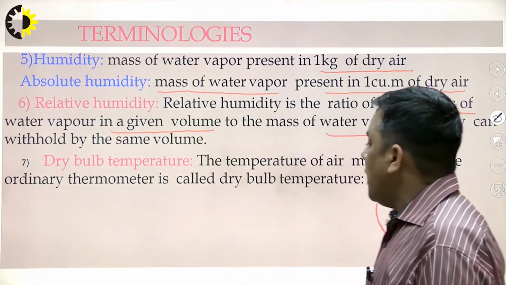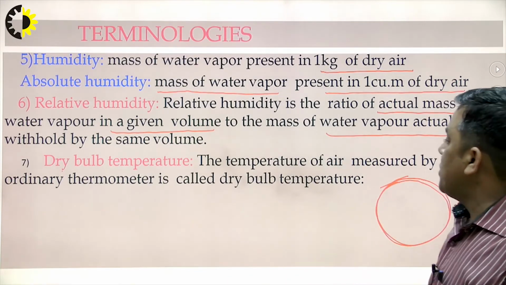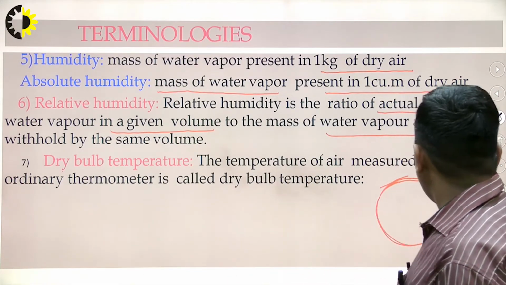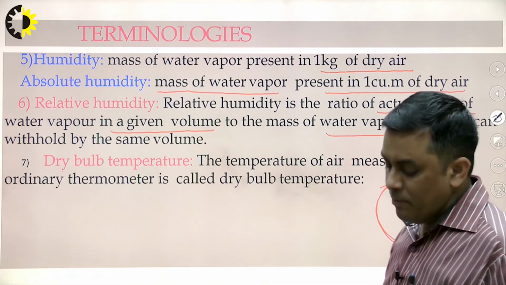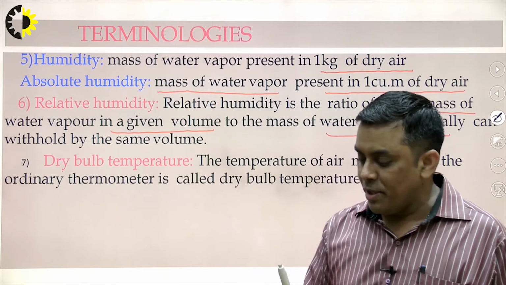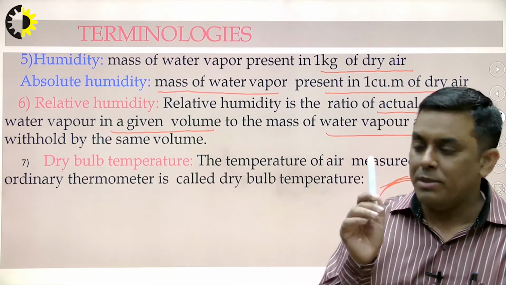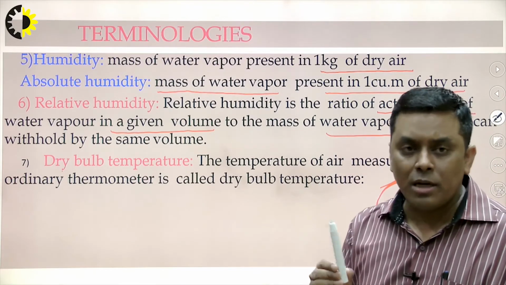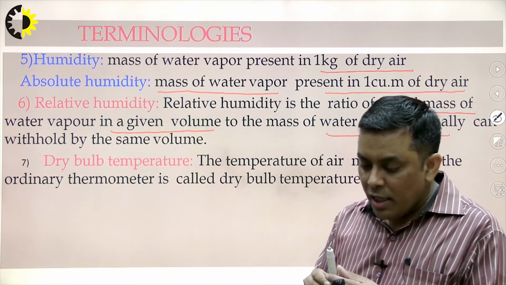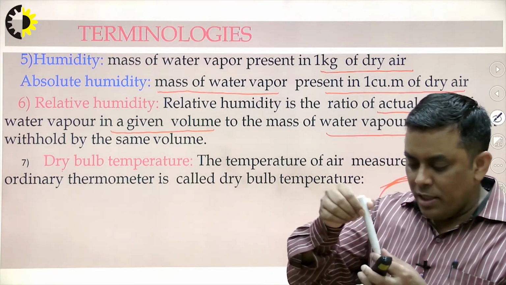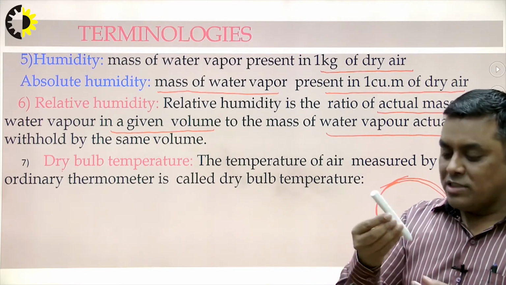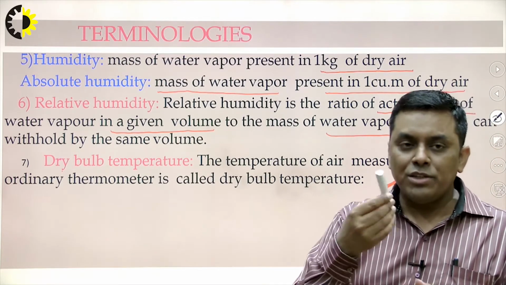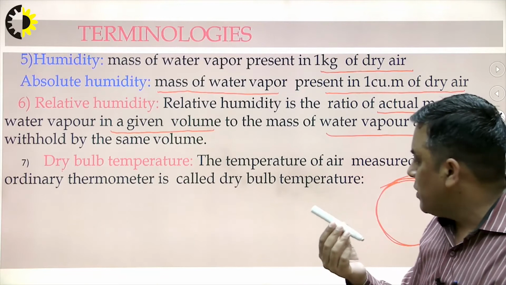Then another term is the dry bulb temperature. The temperature of air measured by an ordinary thermometer is called dry bulb temperature. How do we measure the temperature? Generally with a liquid thermometer, which contains mercury in its bulb. And what is the concept behind it? With the temperature, linear expansion of that mercury takes place.